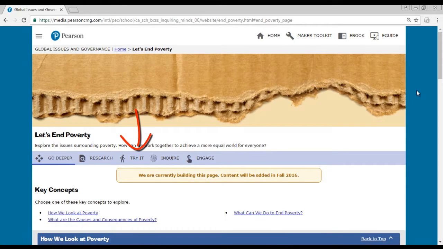Try It will provide interactive activities to support critical thinking and making connections between key concepts or topics. Inquire will provide support for the inquiry icons in the student book with mini inquiry activities to support the 3 types of inquiry: modeled, scaffolded, and independent. Engage provides interactive games, animations, or activities.